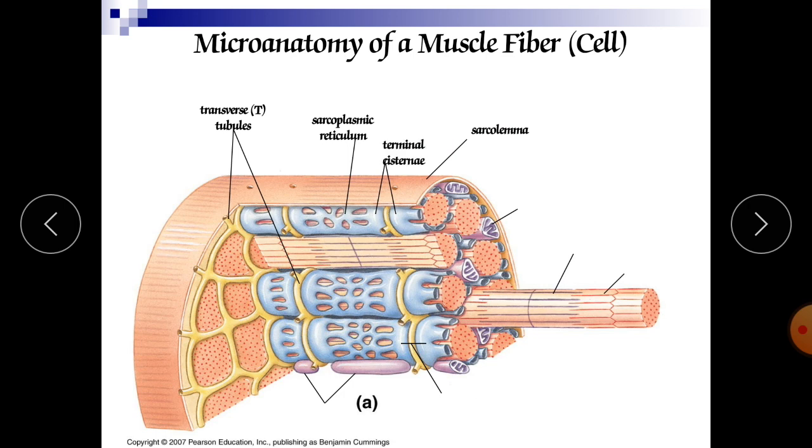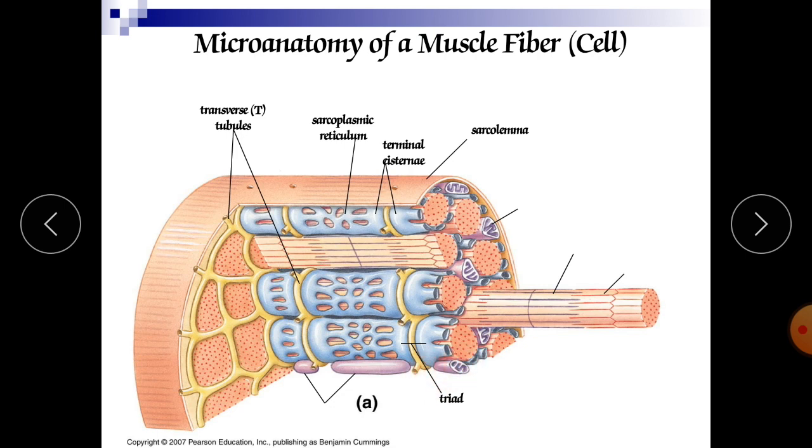The terminal cisternae. These terminal cisternae are dilated sacs of the sarcoplasmic reticulum, but they are against the T tubule. This is the triad.